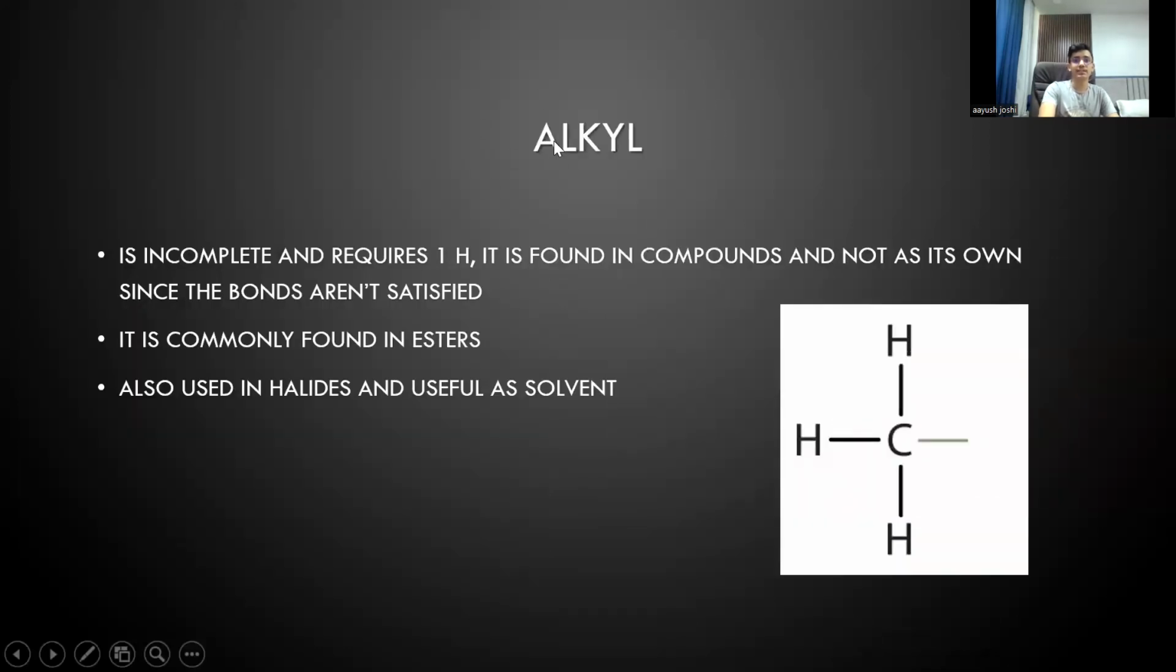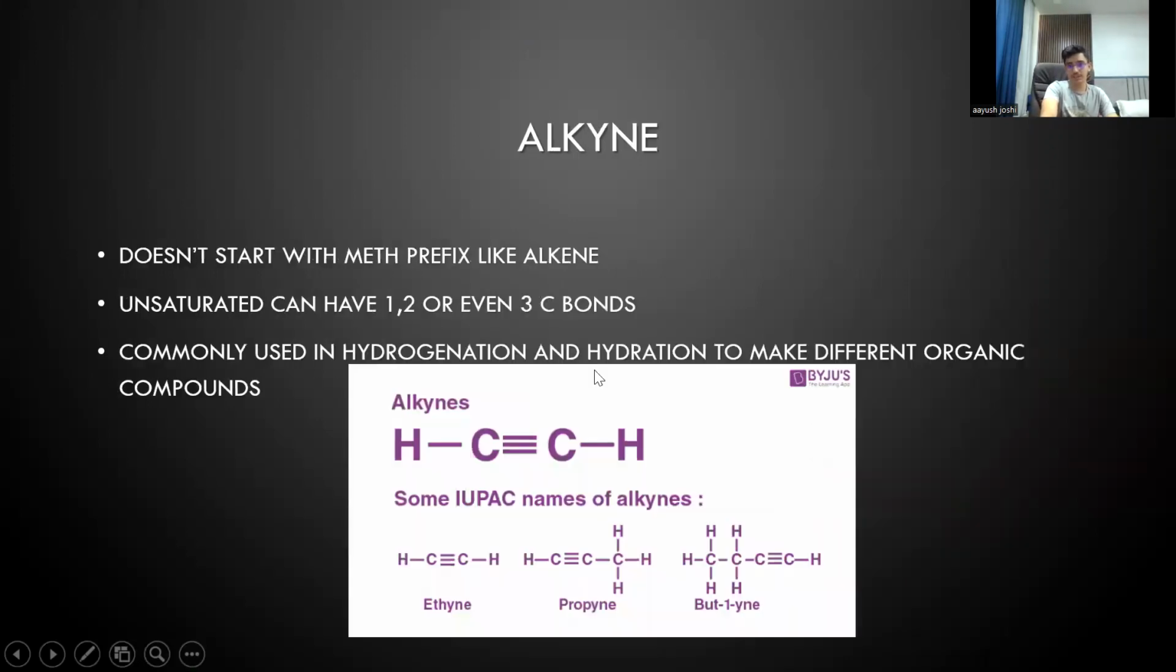Next up, we have alkyls. These are incomplete and require one more hydrogen. They're found in compounds and not on their own since the bonds aren't satisfied. It is found in esters and they are formed through alcohols. It is used in halides and it is useful as a solvent.